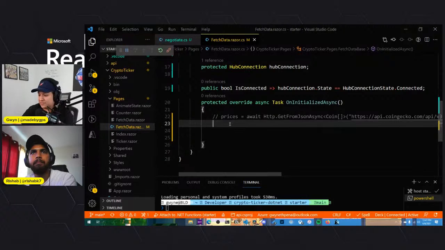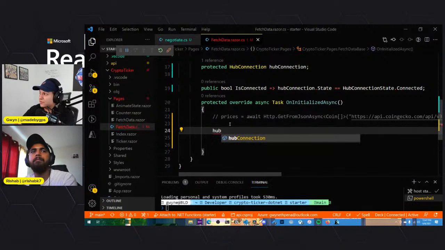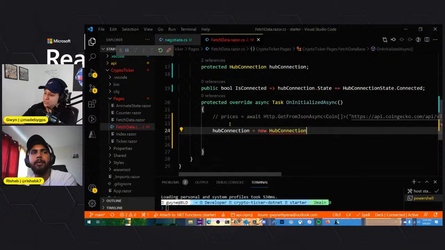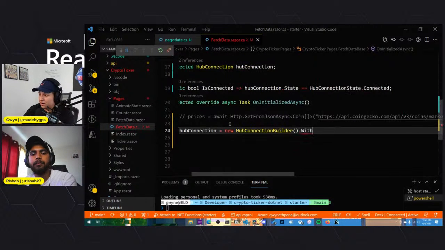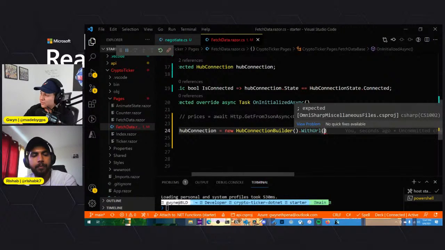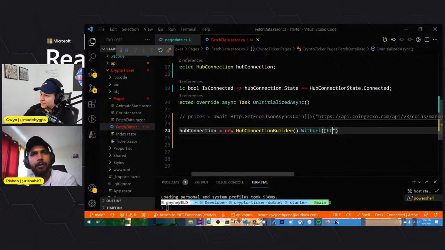Because in here, we're going to have to start the hub connection. So we'll do hubConnection equals new HubConnectionBuilder, and then we're going to tell where to connect it to, and then we have to start it with WithUrl, and then here's where we provide the URL of our negotiate function, which, since it's running locally, is going to be http://localhost, and then it's running on port 7071, and then it's api here, right?